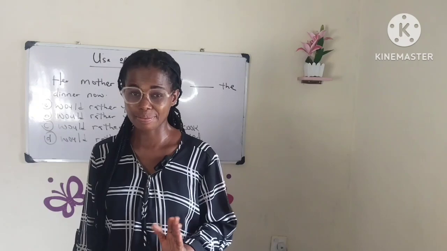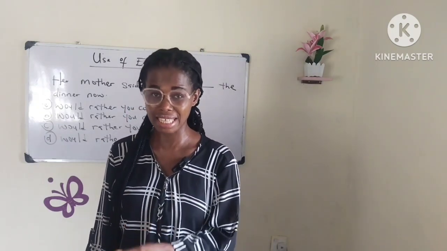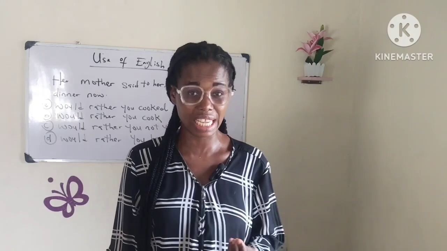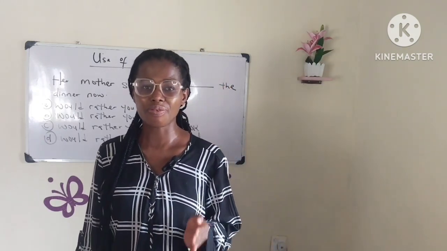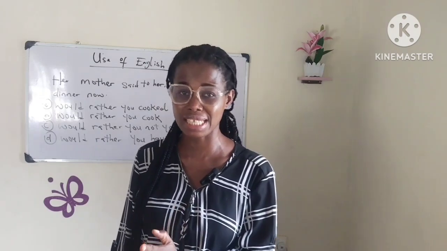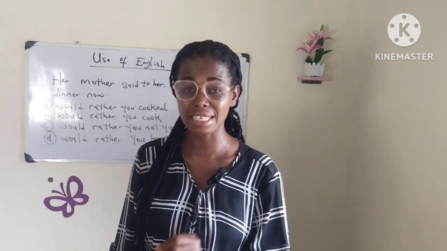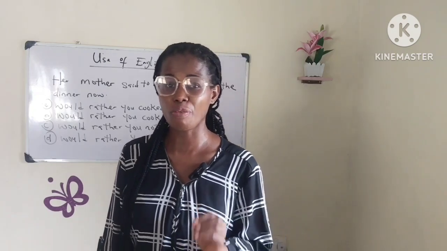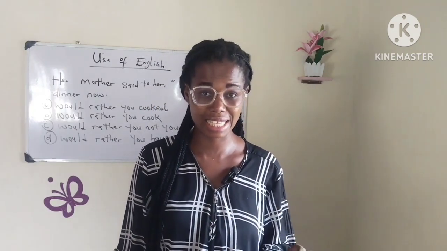If the subject, you know what a subject is? The person or the thing that the sentence is all about, or the person or the thing that carries out the action of the verb in the sentence. Now, if you have two subjects in the sentence, make use of past tense. Let your verb be in the past tense.